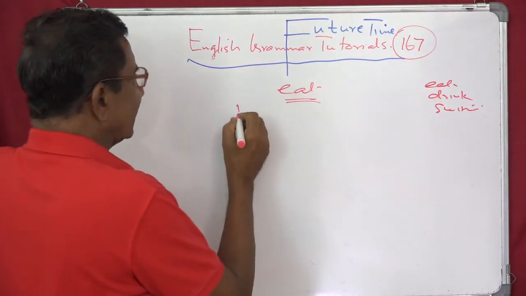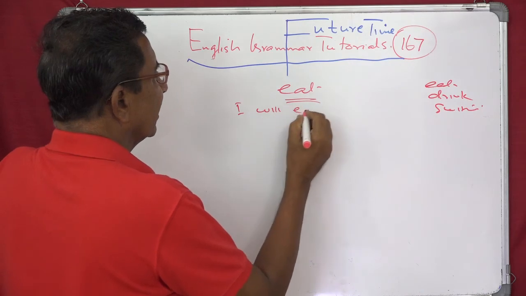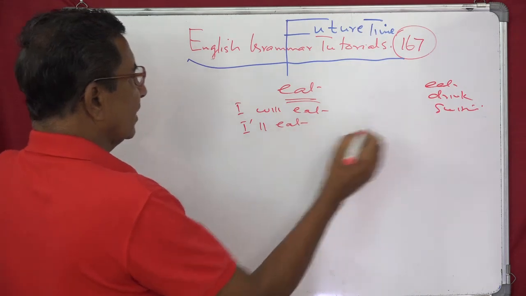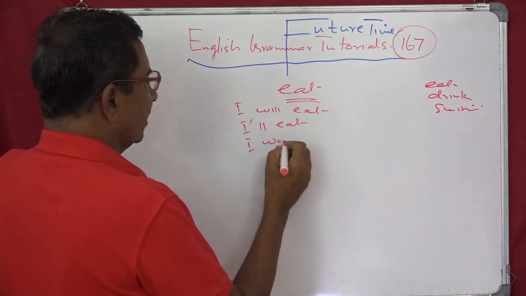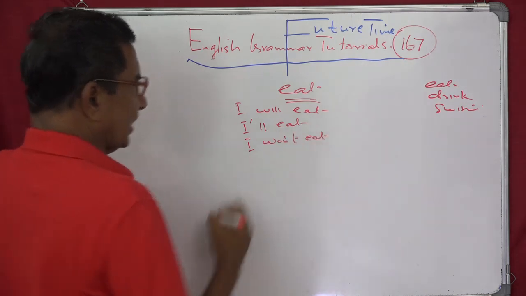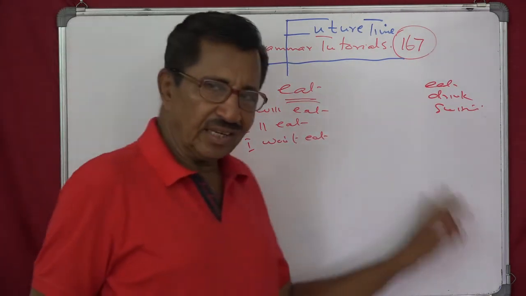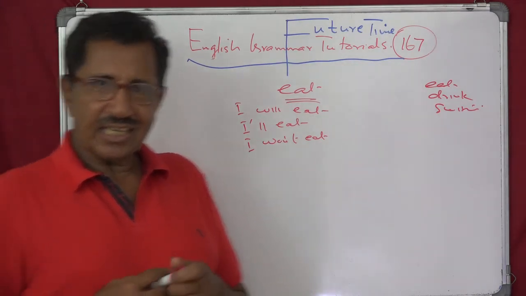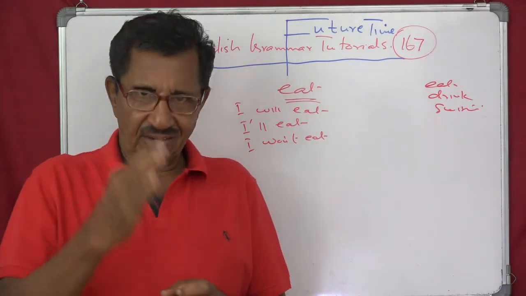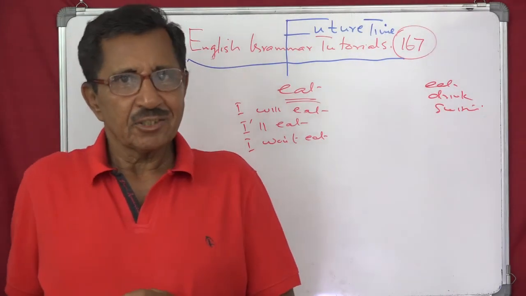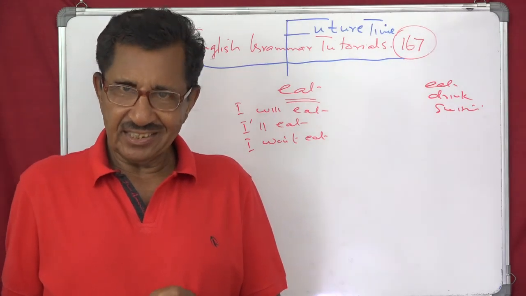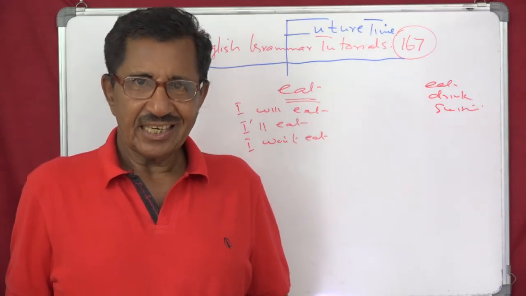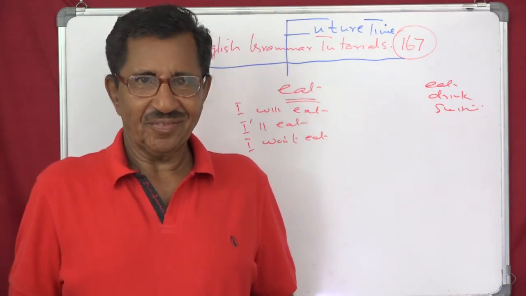Okay, you can write like this, I will eat. Then you write the contracted form, I'll eat. Then negative form, I won't eat. So thus, if you have got 10 verbs and do like this, that will be minimum 30 sentences. You will be generating and read aloud. Reading aloud is the first step to speaking fluently in English. Try this exercise by tomorrow and we will continue with this future time in the near future. Okay, till then, bye.